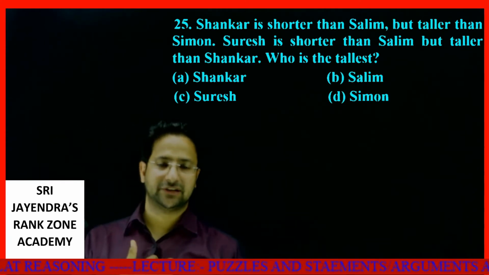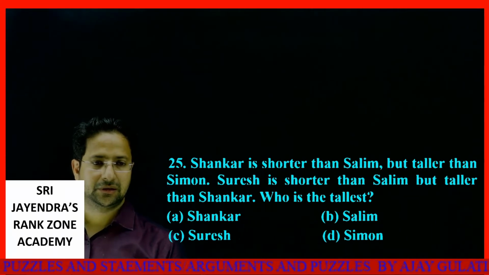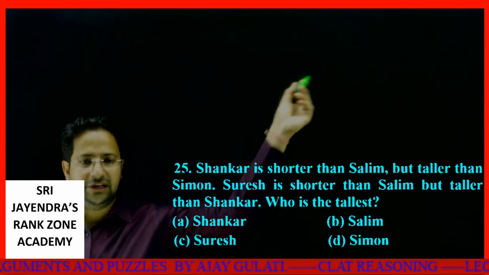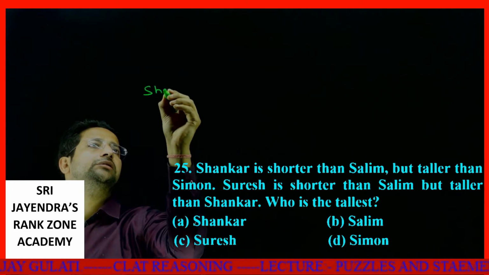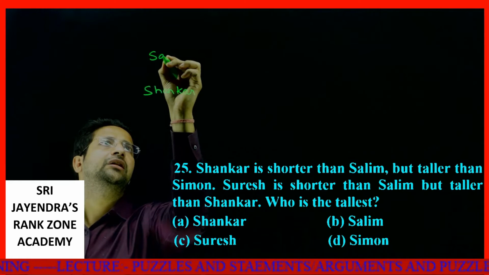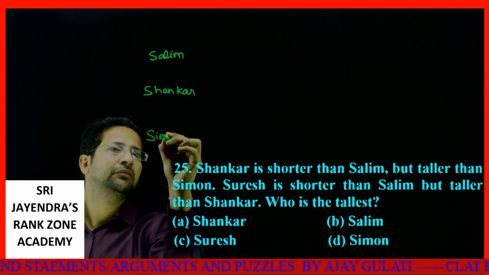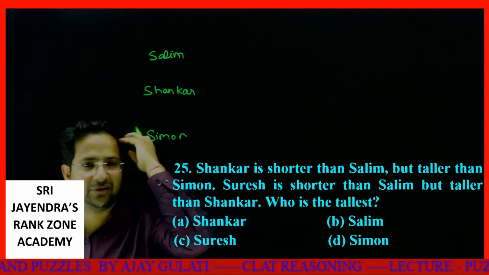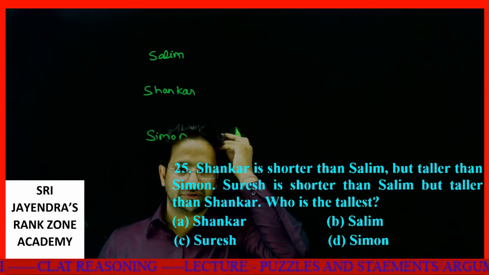Shankar is shorter than Salim. Better way would be like this. Shankar is shorter than Salim, but taller than Simon. It's like Hindu, Muslim, Isai. There will be a Sikh also, but taller than Shankar. Okay, Shankar is shorter than Salim, but taller than Simon.